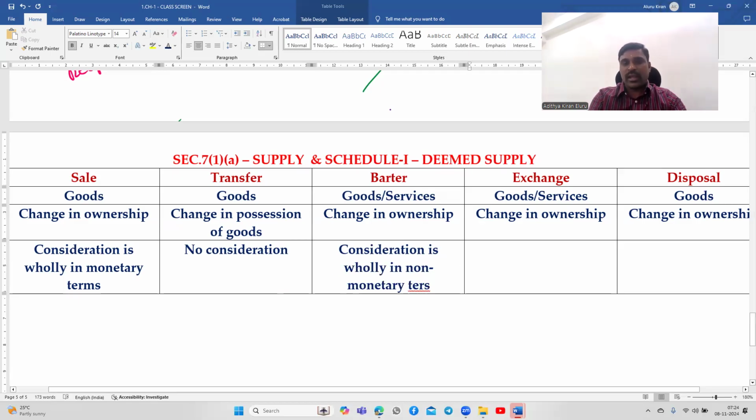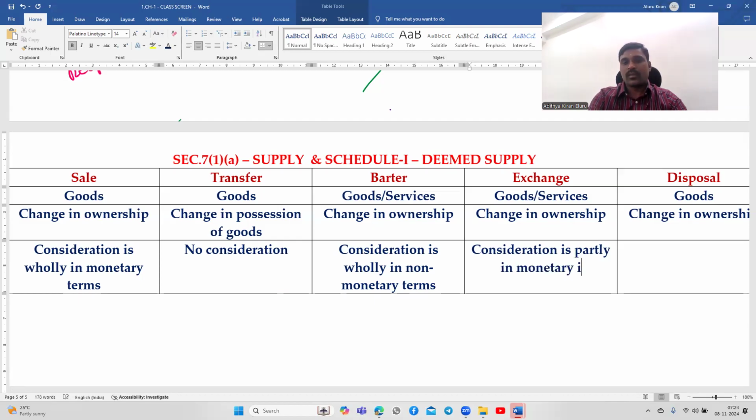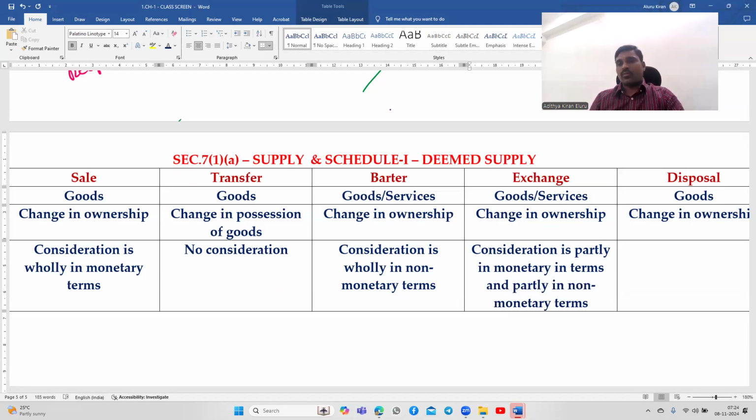In case of exchange, consideration is partly in monetary terms and partly non-monetary. Consideration is partly in monetary terms and partly in non-monetary terms. This is the exchange. Sale, consideration is wholly in monetary terms.